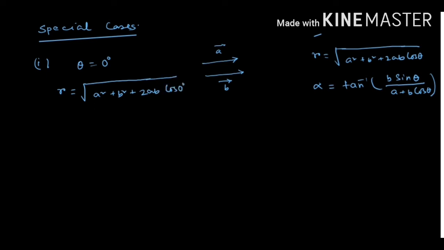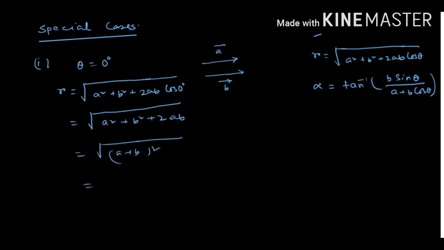Now what is the value of cos 0? It is 1, which gives A square plus B square plus 2AB, which gives A plus B whole square. So it is A plus B. Now we get the resultant R equal to A plus B. This is the maximum resultant. So when two vectors act along the same direction, we get the maximum resultant.